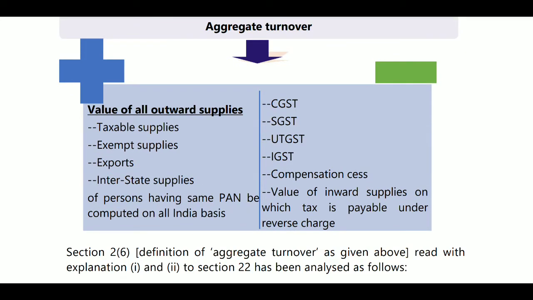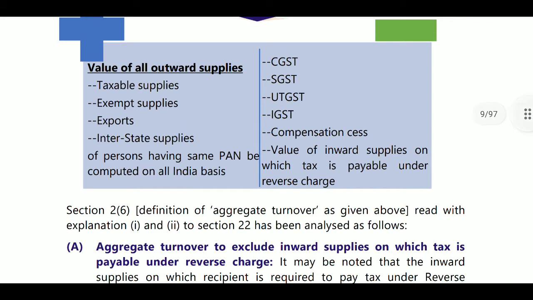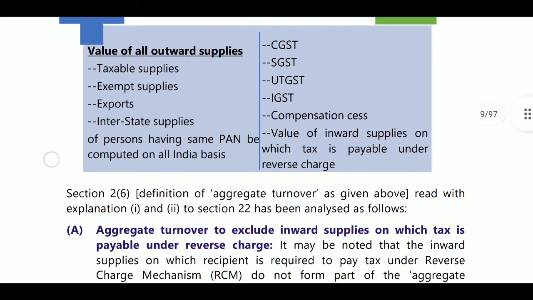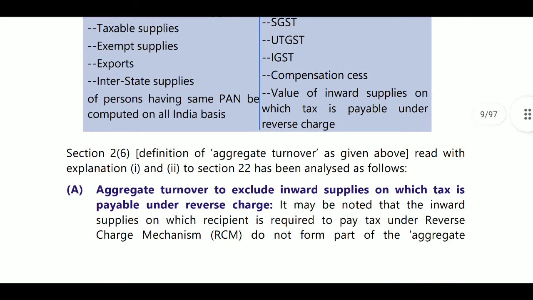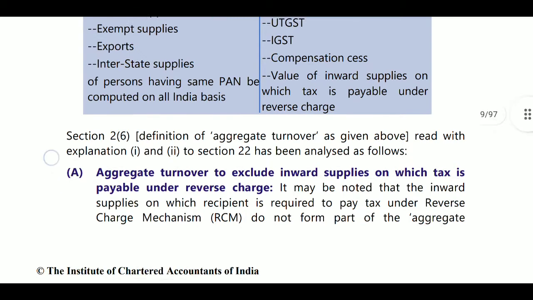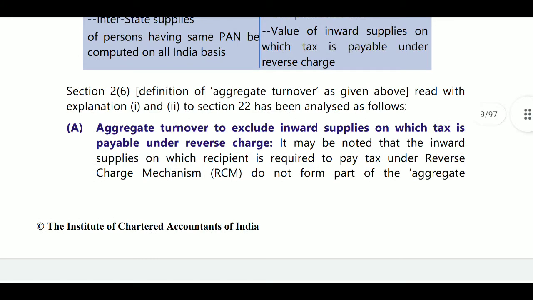As per section 2, clause 6, aggregate turnover is as provided above. This is for those who are getting registration. Aggregate turnover excludes inward supplies on which tax is payable under the reverse charge mechanism.